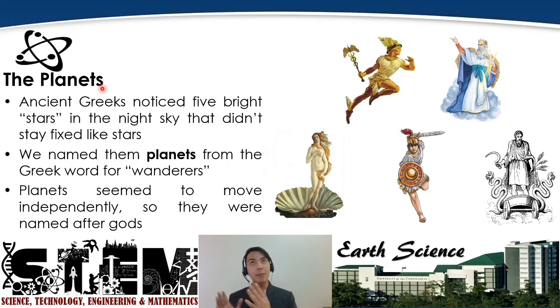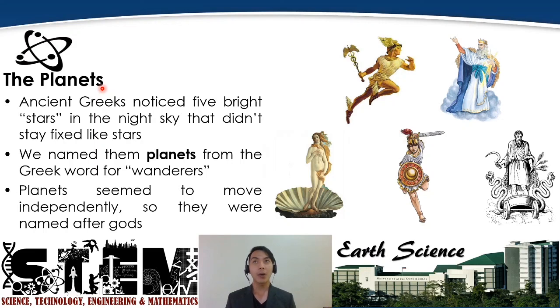Okay, and so, meaning throughout the years, we have the stars observed on their place the entire year, but then these stars apparently are moving from one place to another throughout the year. Okay, and so they named these planets, from the Greek word for wanderers, because these stars are moving from one place to another. And so planets seem to move independently, so they were named after the gods.